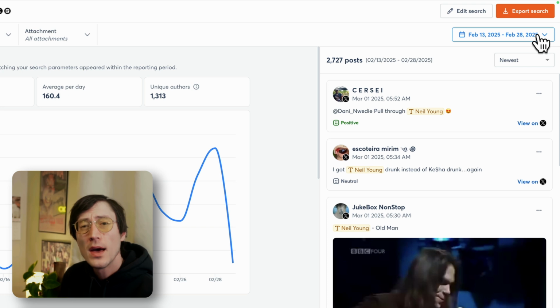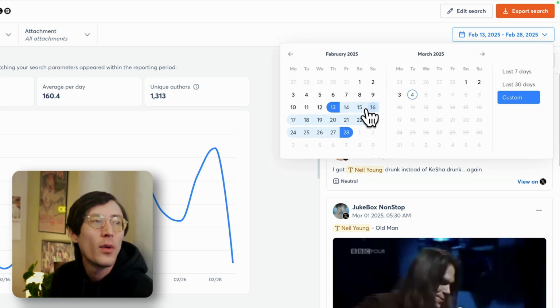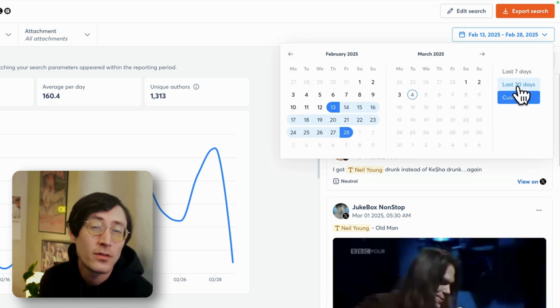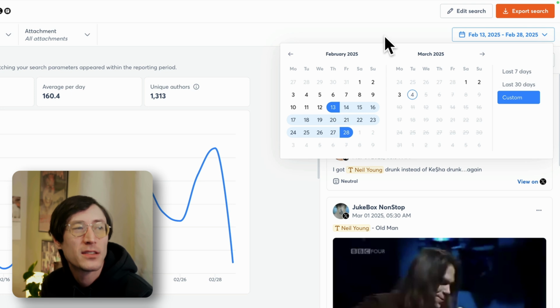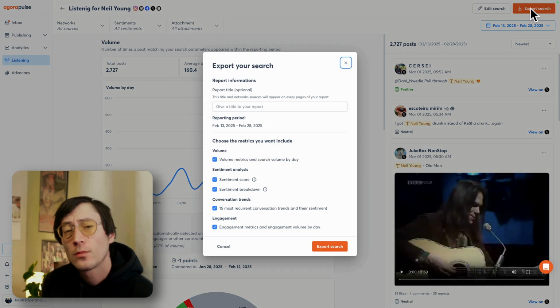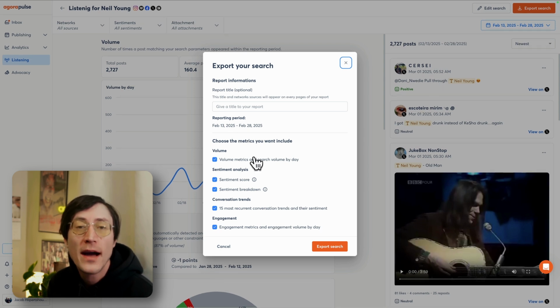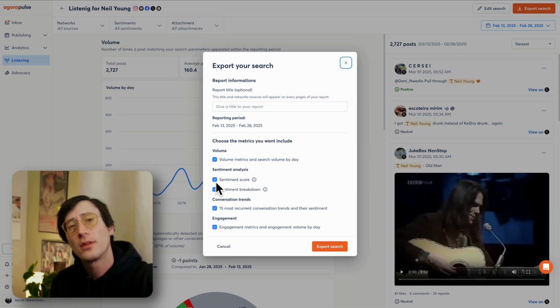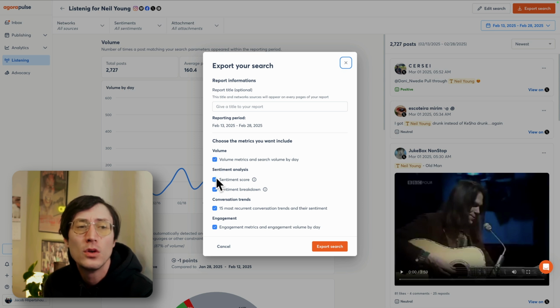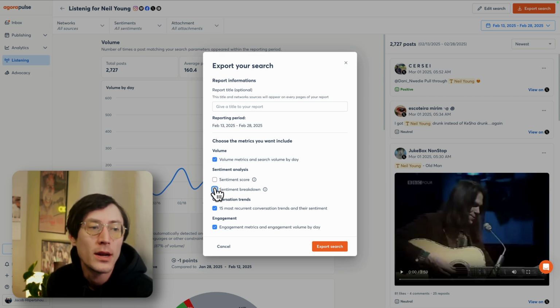Now, before we do that, I would highly encourage you to check your date range. You can pick a preset, past 30 days, past 7 days, or pick a custom comparison period. When you hit export search, you will see that date, either that custom period or that preset period, reflected here. When we are exporting this, we can export all of the metrics we have available here, or we can pick and choose depending upon your needs right here.